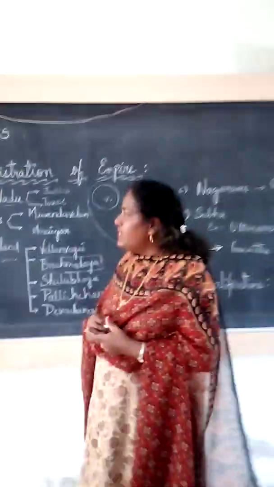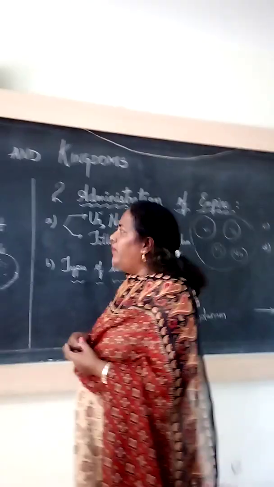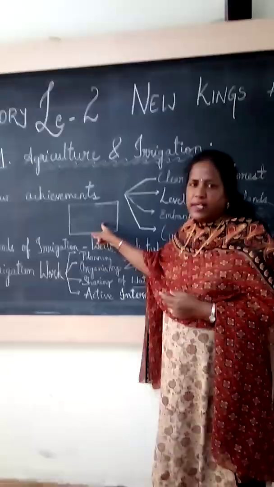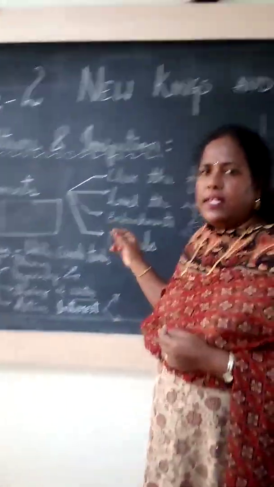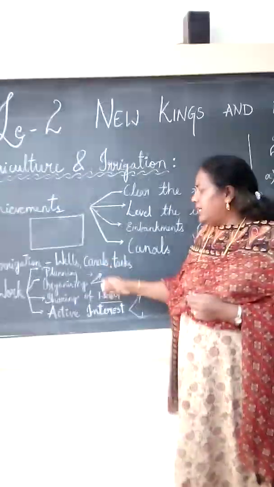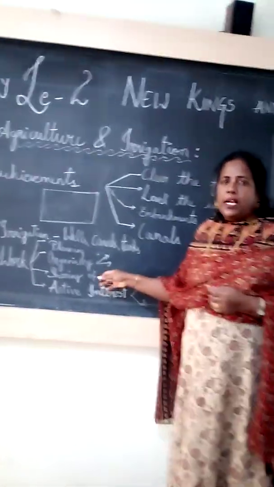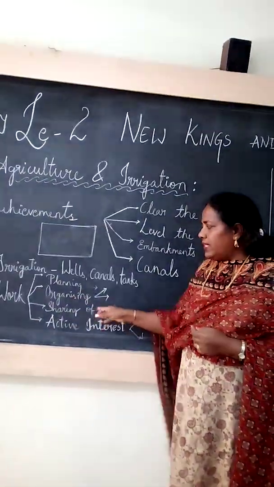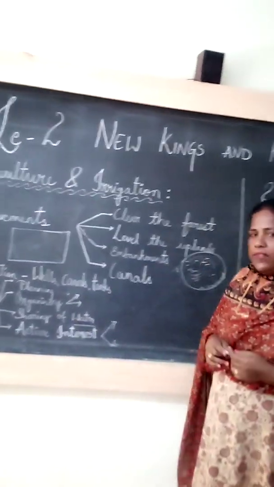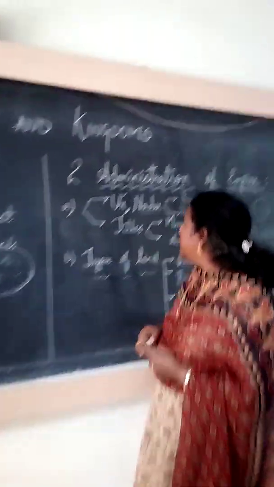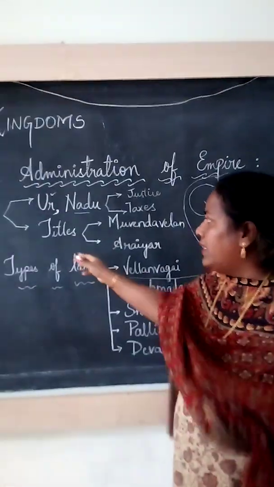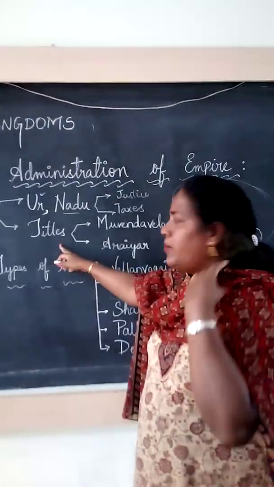Okay children, now we see once again, we will summarize the topic. We discussed agriculture and irrigation, how more land was brought under cultivation. To supply the water, what irrigation facilities they provided, and to construct wells, canals and tanks, what planning and organization, we discussed in detail. Next, we discussed the administration, what the work is, what Nadu is, and what titles were given to rich peasants.